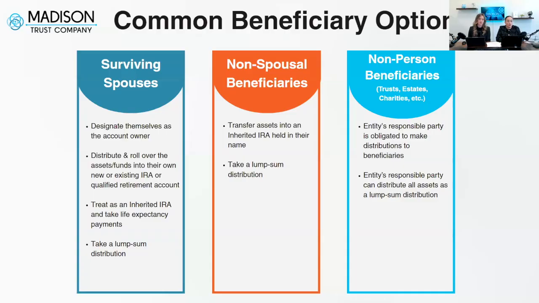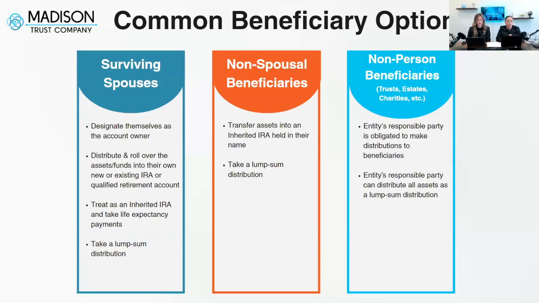They can distribute and roll over the assets or funds into their own new or existing IRA or qualified retirement plan. They can treat it as an inherited IRA and take life expectancy payments, which, for the audience, if you're not familiar with life expectancy payments, is just another fancy phrase for required minimum distributions. And lastly, as you'll notice in each of the columns, there is always the option to take a lump sum distribution, meaning that you inherit the account into the beneficiary's name and immediately distribute all cash or assets in the account.